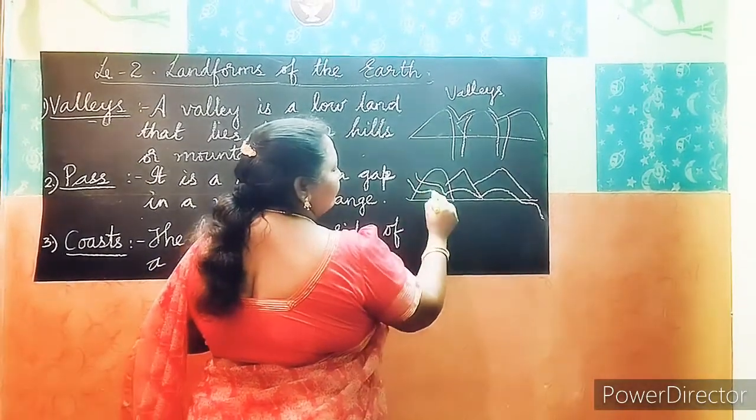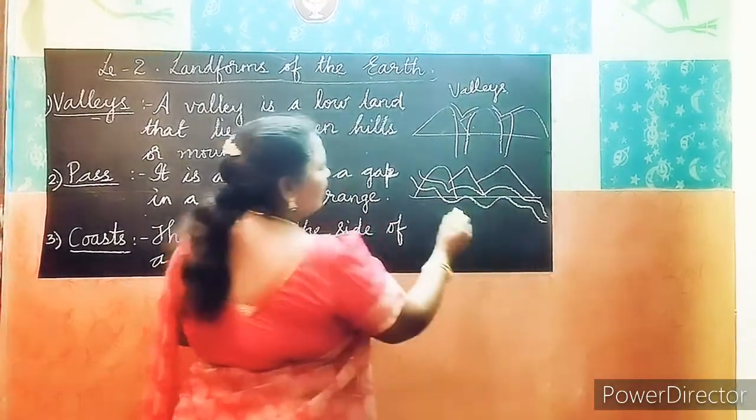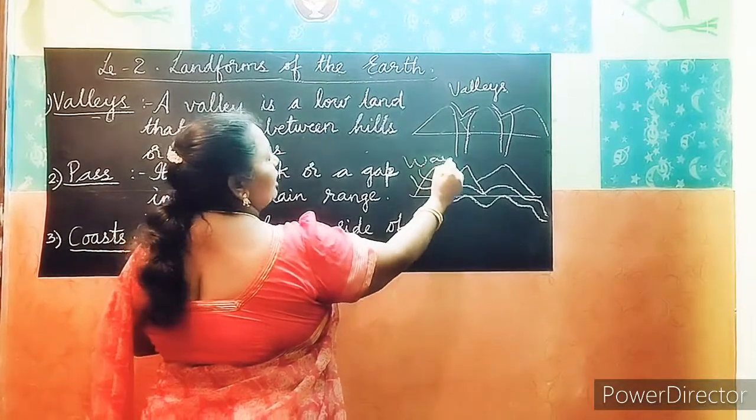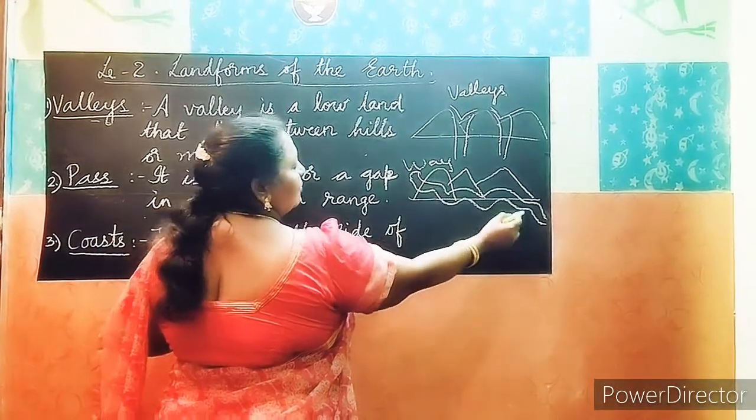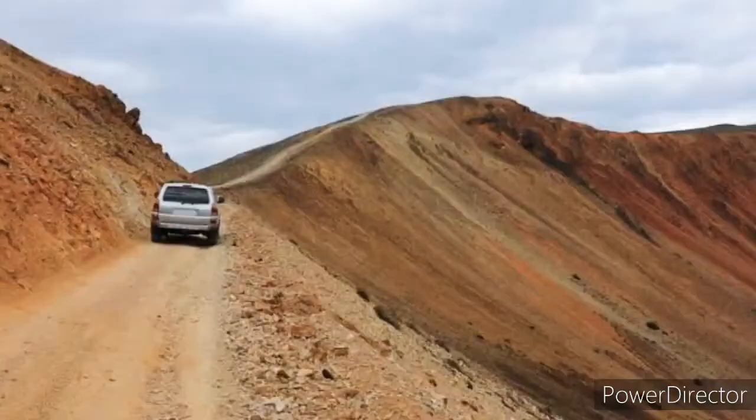Pass means it's a place, a way to go from one mountain to another mountain. The pass will be there. This is the break between the mountains. Break in the mountains, you can see. And people can walk or go by vehicles in this pass.